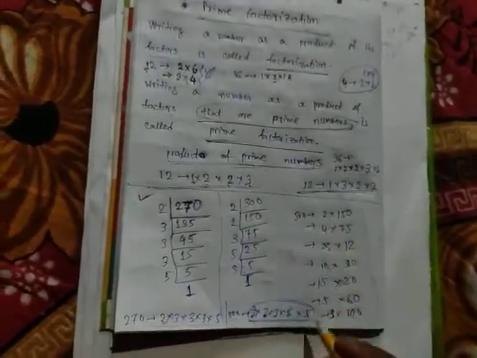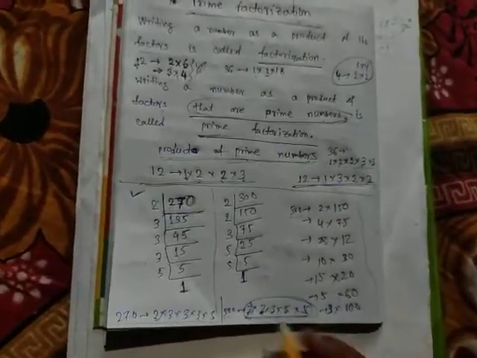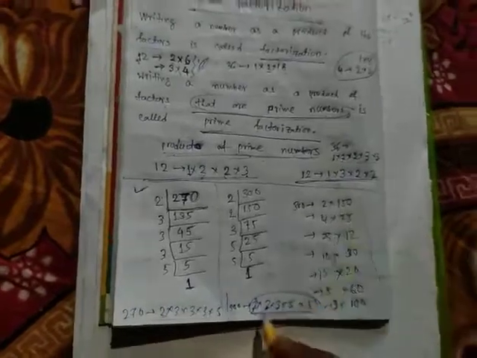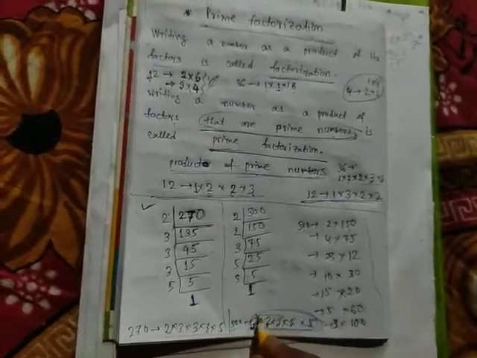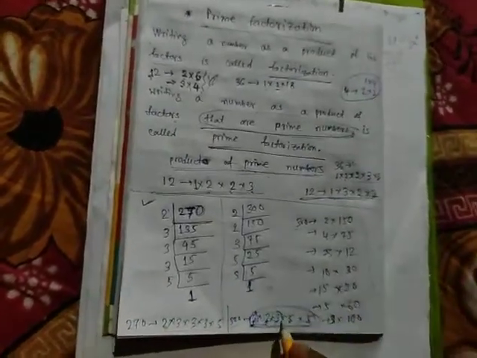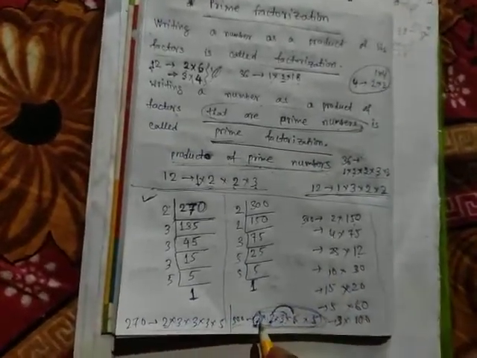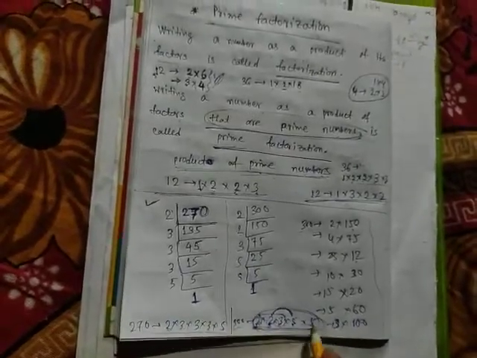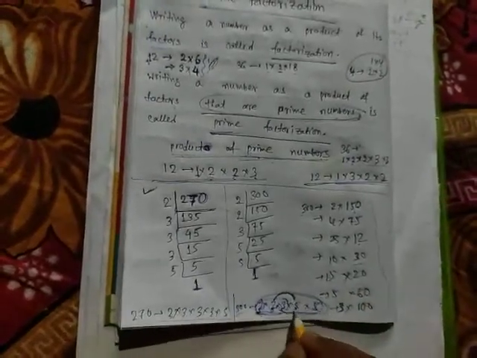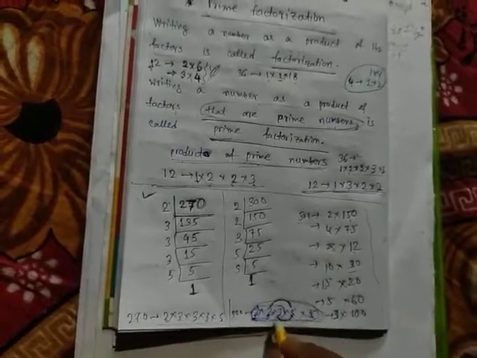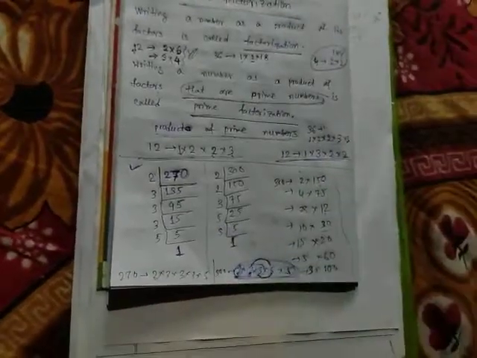To find the factors, you have to take one or two numbers together and the rest of the numbers together, that is, the product of the rest of the numbers. Here I have taken 2 and the product of the rest of the numbers together. Here I have taken 2 into 2, then the product of the rest of the numbers. Here I have taken 5 into 5, and the rest is the product of 2 into 2 into 3. Here I have taken 10, that is 2 into 5. So the rest of the numbers are 2, 3 and 5. The multiplication of 2, 3 and 5: 2 3s are 6, 6 5s are 30. Again 15 means 3 into 5. So what are the rest of the numbers? 5, 2 and 2. So 5 2s are 10, 10 2s are 20. See, 15 into 20.